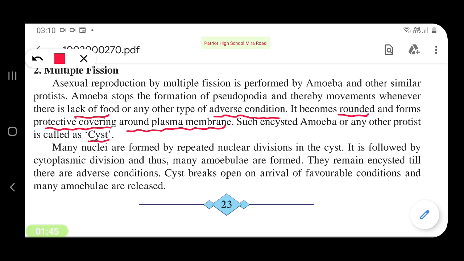So the first stage is that it stops the formation of pseudopodia. When there is no food or water, it stops forming pseudopodia. It becomes rounded and forms a protective covering around its plasma membrane. So this is known as a cyst.